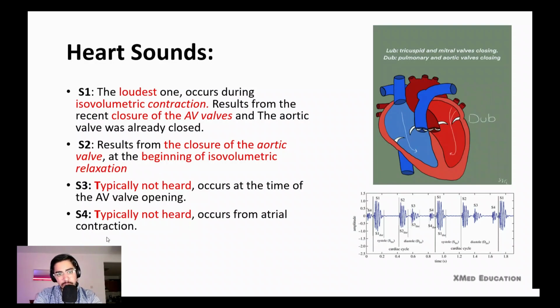S3 and S4 typically are not heard. Why? Because they are mostly pathological. S4 is definitely pathological, but S3 can be physiological in some people. For example, in athletes we can hear S3 because they have a stronger heart muscle to pump blood through the muscles. And as you see, S3 is close to S2 and S4 is close to S1. That's all you need to know here.